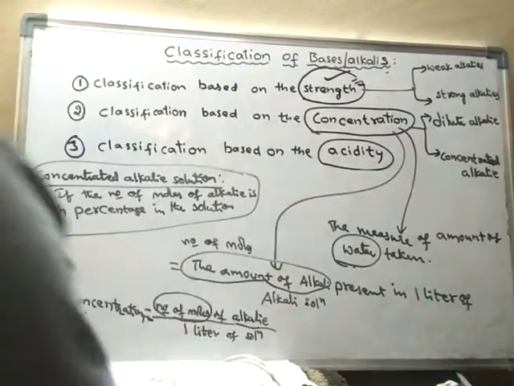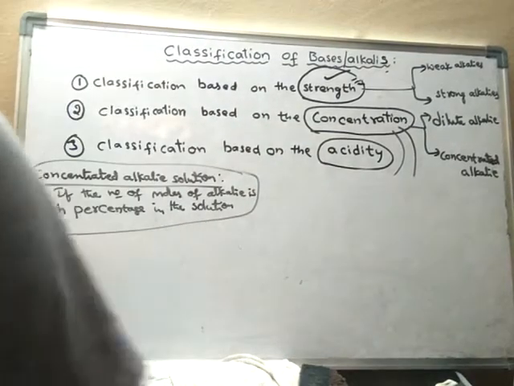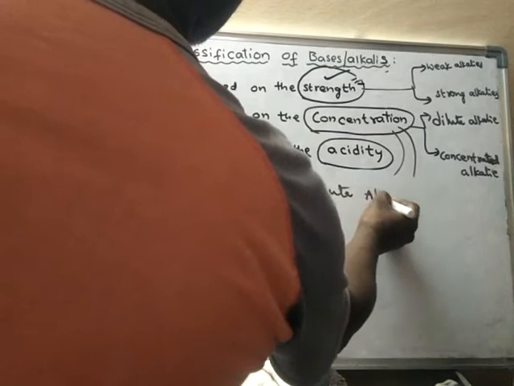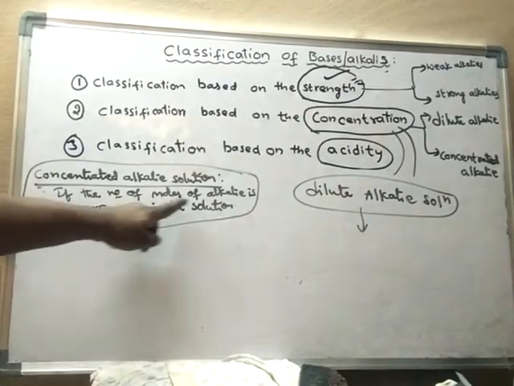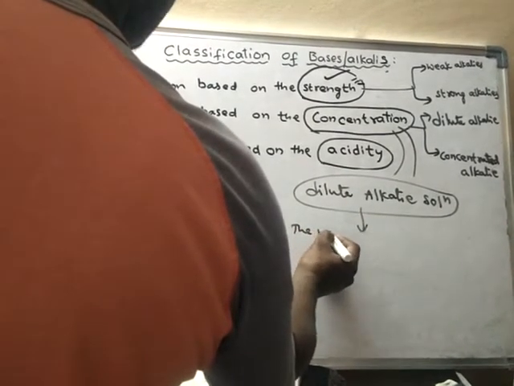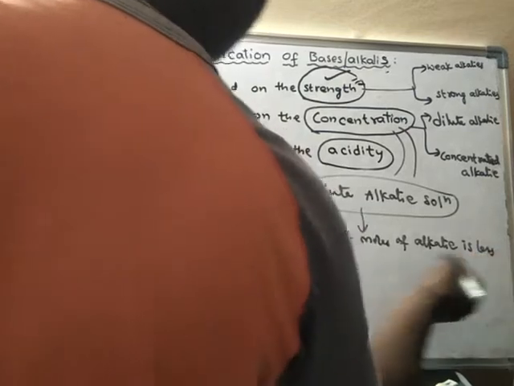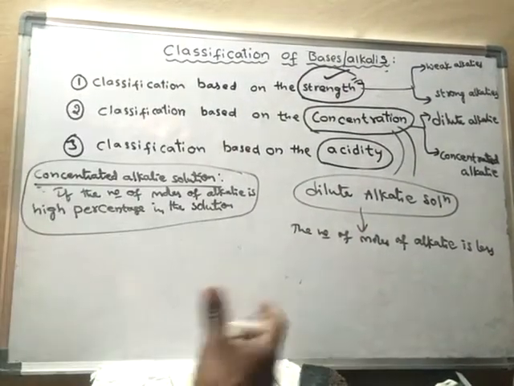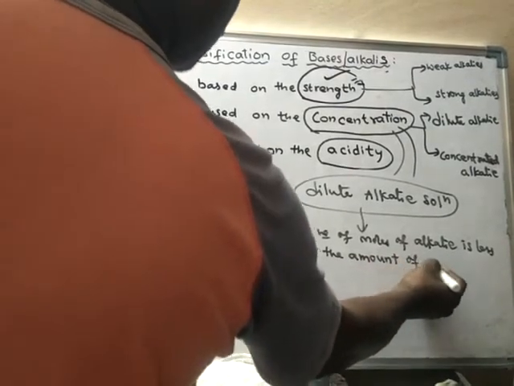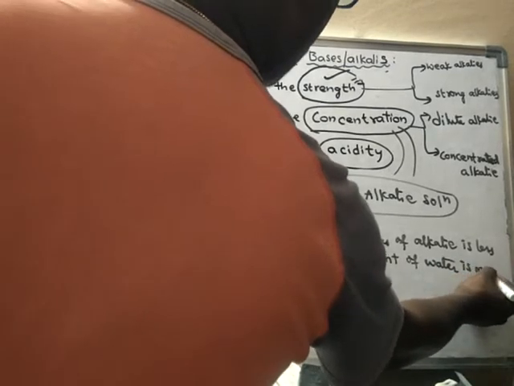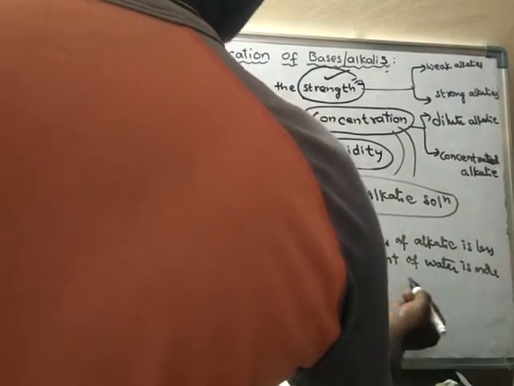Then what is dilute alkali solution? In a dilute alkali solution, the number of moles of alkali is less, but the amount of water is more.